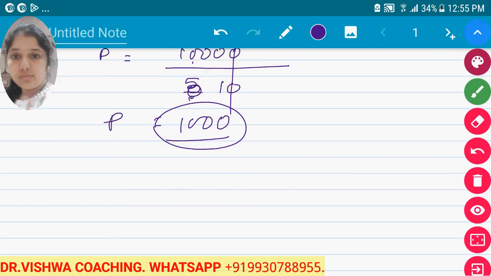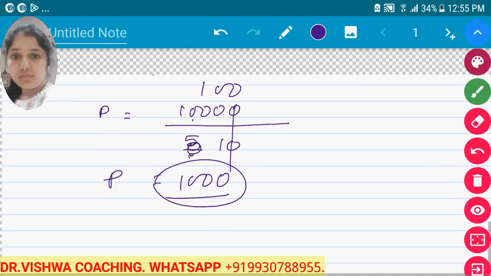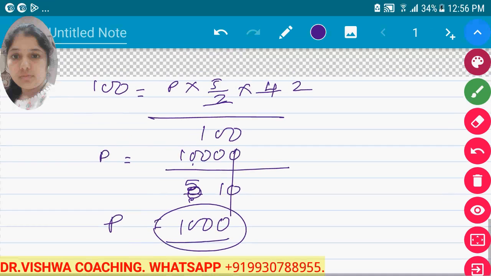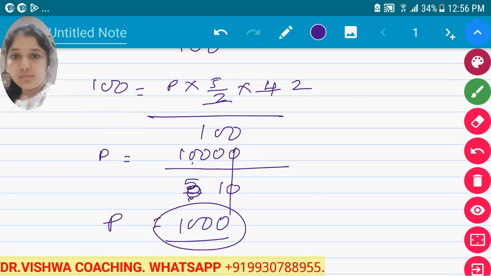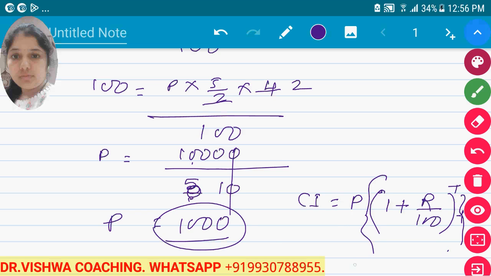Now we got the value of principal. We know the rate of interest. We know the time period. We can calculate the compounded interest. So for compounded interest, you can directly calculate it by using the formula P into the bracket 1 plus R upon 100 raised to T minus 1, bracket close.